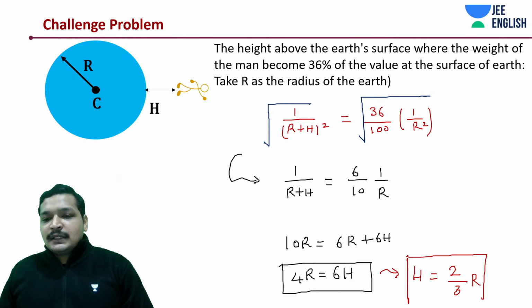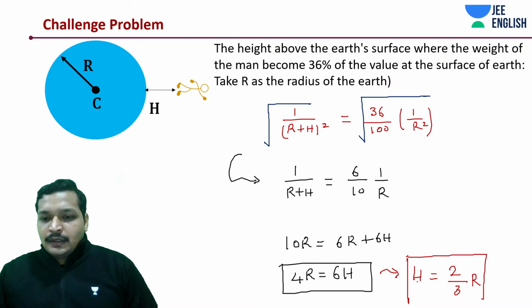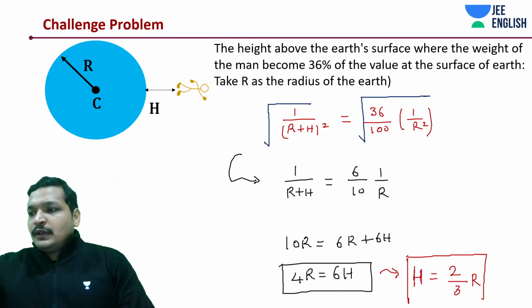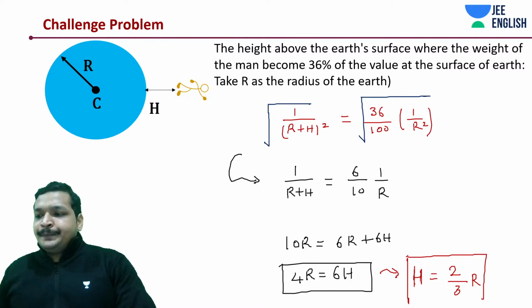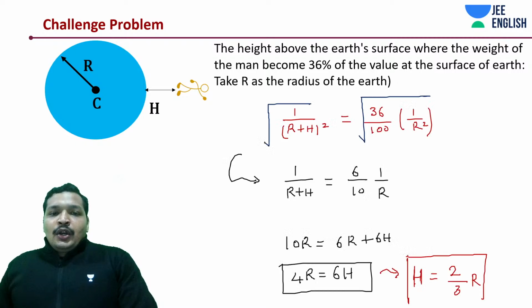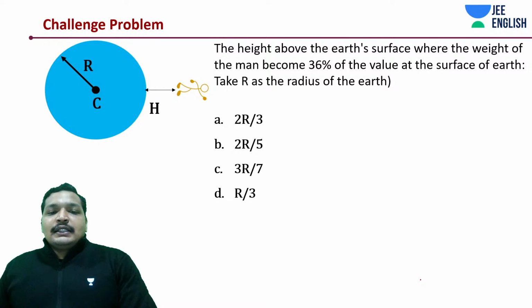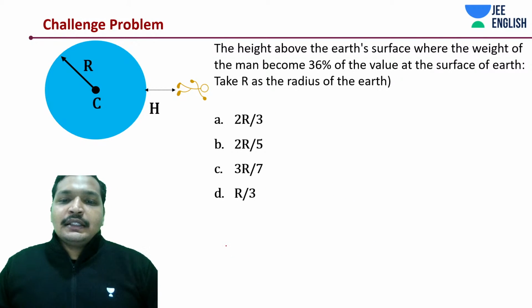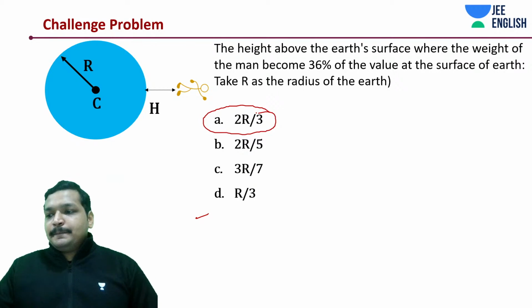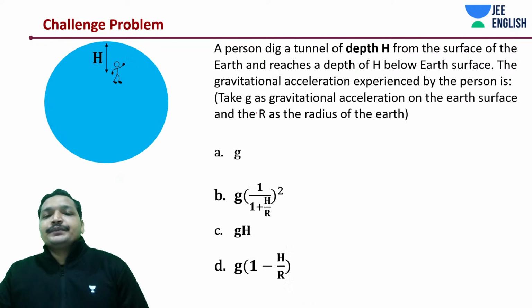Easy, simple. Let's get into the next one then. Okay, let's see if our answer is correct. Yeah, 2r by 3. 2r by 3. Answer should have been A. Let's get into the next one.